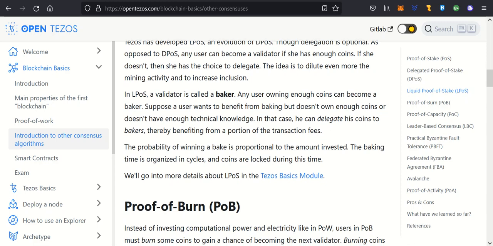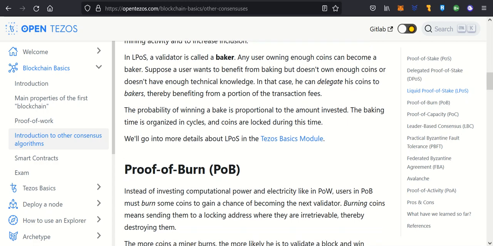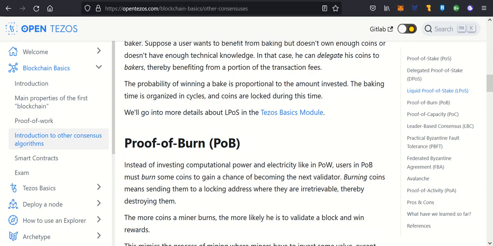In LPOS, a validator is called a baker. Any user owning enough coins can become a baker. Suppose a user wants to benefit from baking but doesn't own enough coins or doesn't have enough technical knowledge. In this case, they can delegate these coins to bakers, thereby benefiting from a portion of the transaction fees. The probability of winning a bake is proportional to the amount invested. The baking time is organized in cycles, and coins are locked during this time.